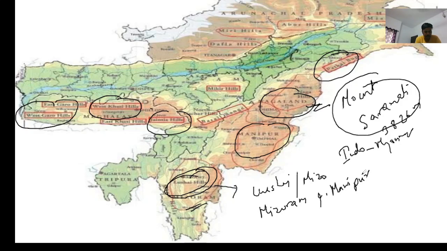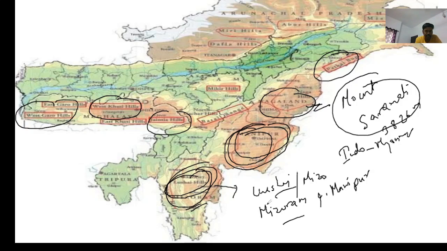Okay, and shifting agriculture is practiced in Manipur Hills as well as Mizo Hills. Okay, so Lusai Hills, Mizo and Manipur.